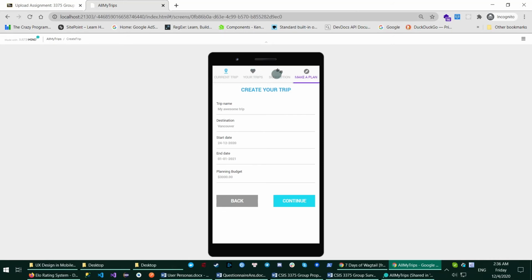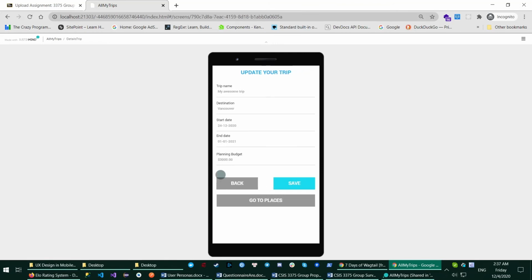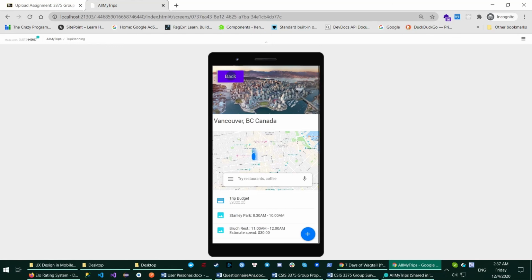And finally, I would like to show you the activity that helps the user manage their previous trips. In this activity, the user can either delete or edit a trip by clicking on this button, and this will lead the user to the trip edit page here to edit the places.